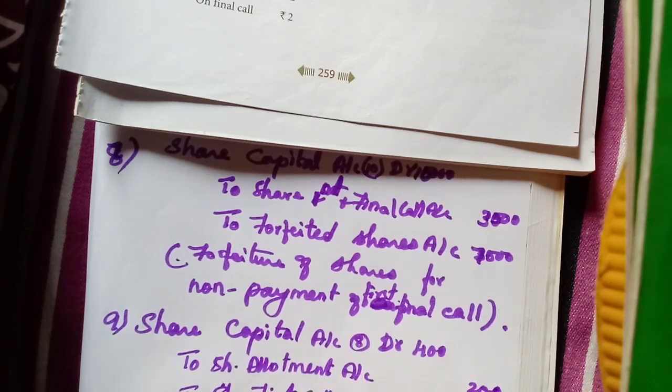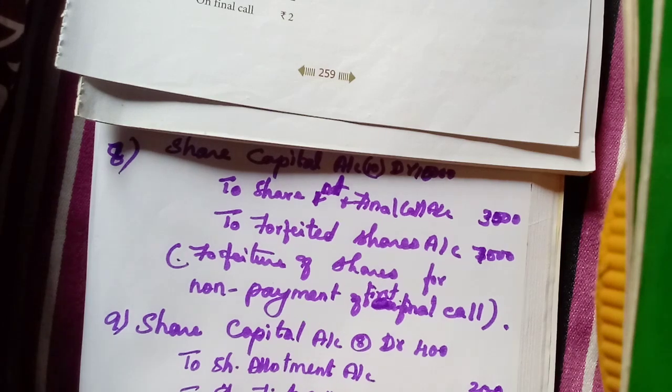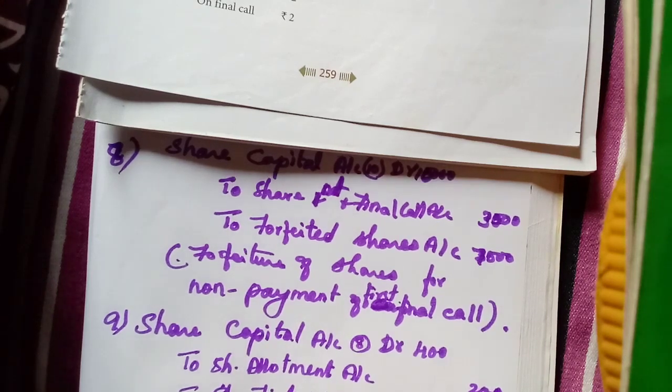First call 2, 2 into 50, 100. Forfeited, 2 on application, 2 into 50, 100. So 200, 300, 400.